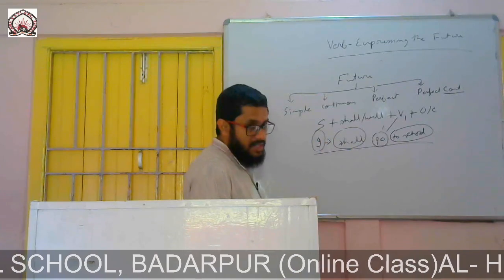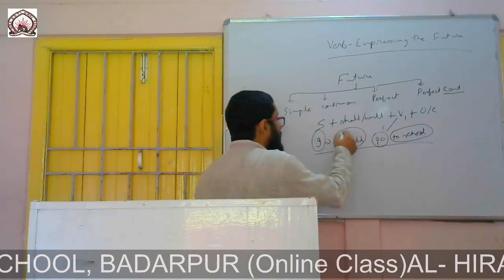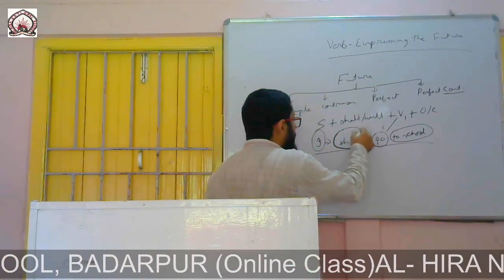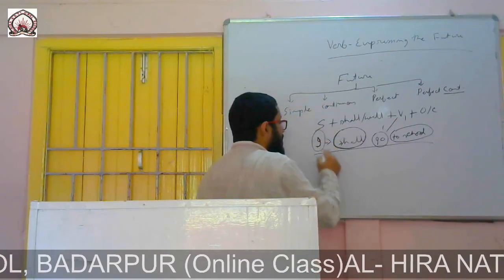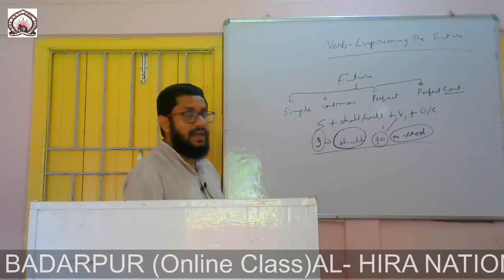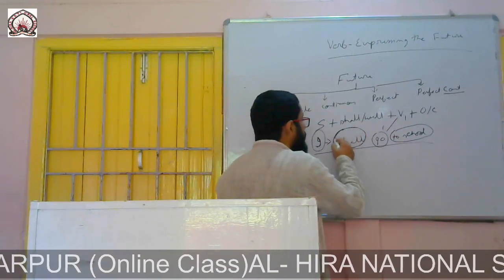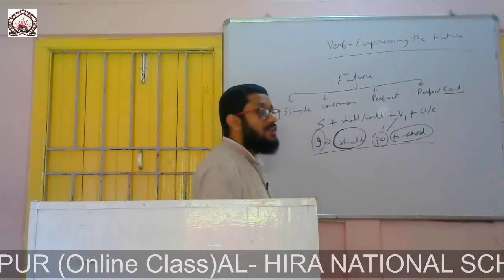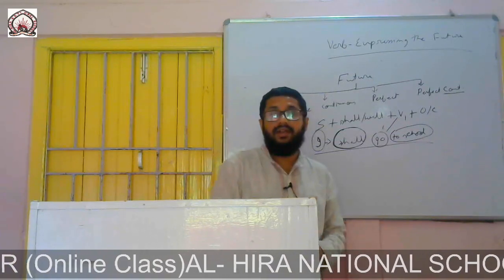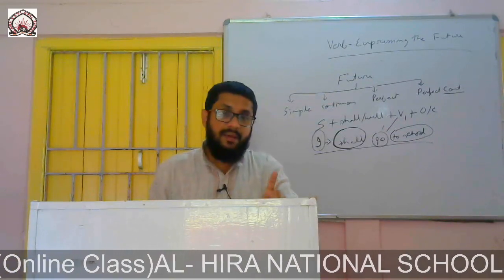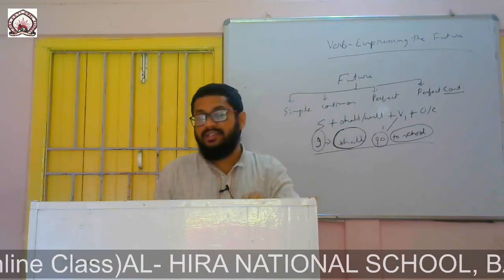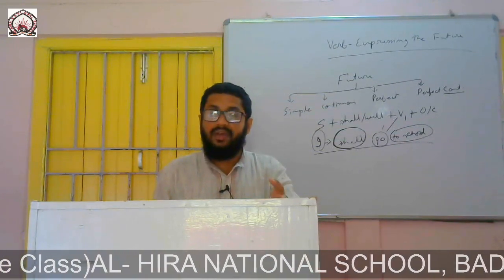Here one thing you must remember, we must keep the auxiliary verb according to the subject, and shall will only be used for first person singular number or plural number. What is first person singular number? I. What is first person plural number? We.